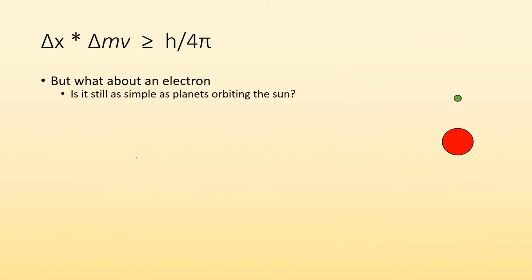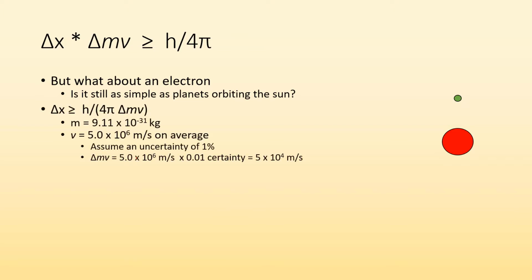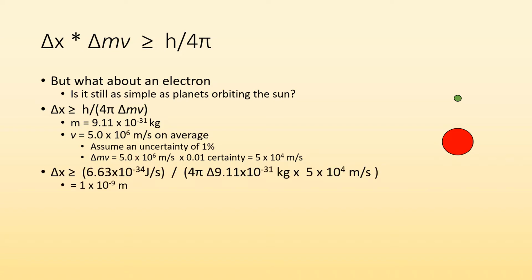But what about for that electron? Is it still going to be as simple as those planets orbiting the sun? Is it going to look like that? Well, let me plug in some information. All right, I know the mass of an electron is 9.11 times 10 to the negative 31 kilograms. I know its average speed, and let's say my uncertainty is 1% of that. So now I can plug and chug, and I get the uncertainty in position to be 1 times 10 to the minus 9 meters. Well, what does that even mean?